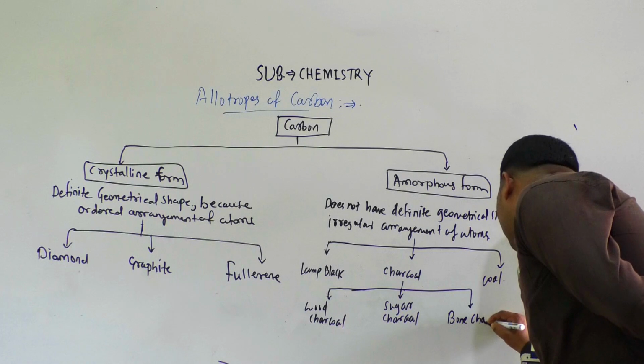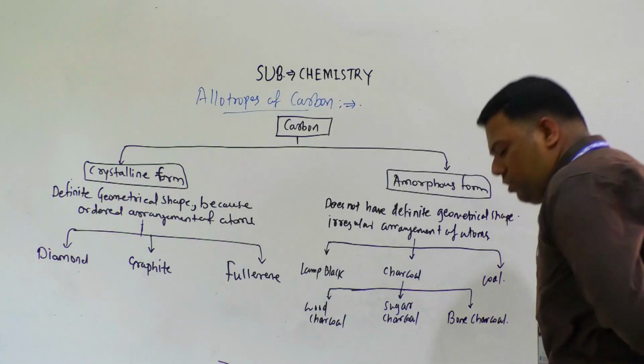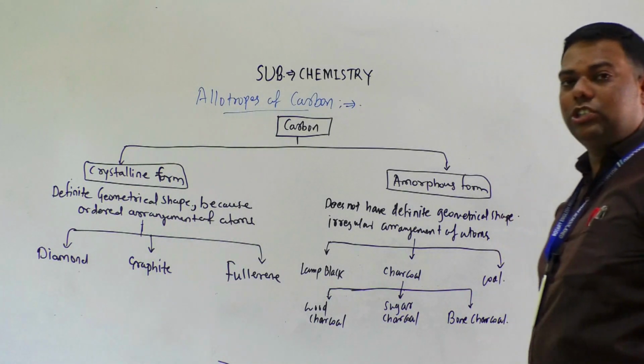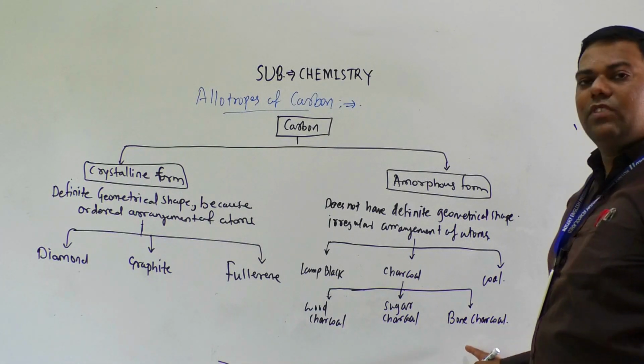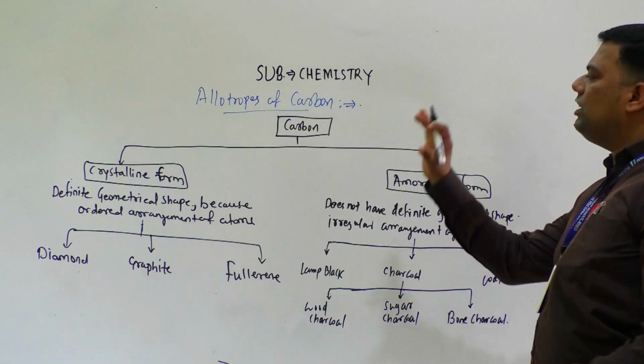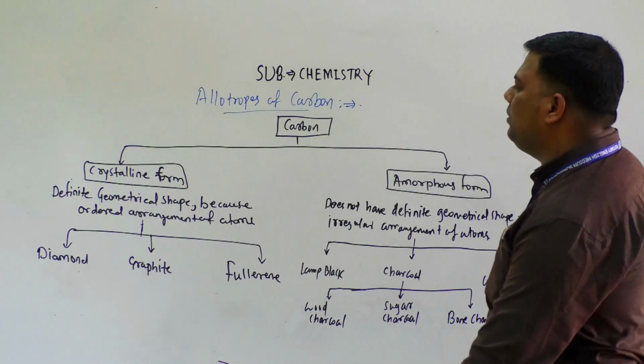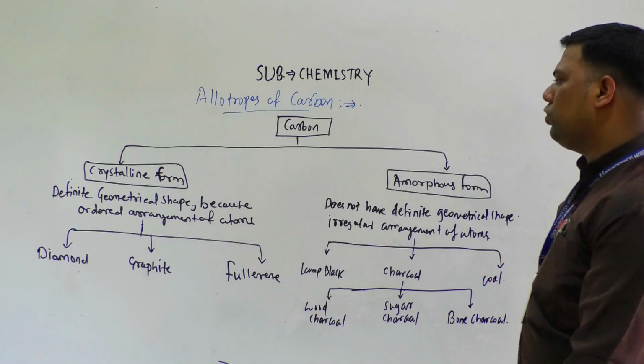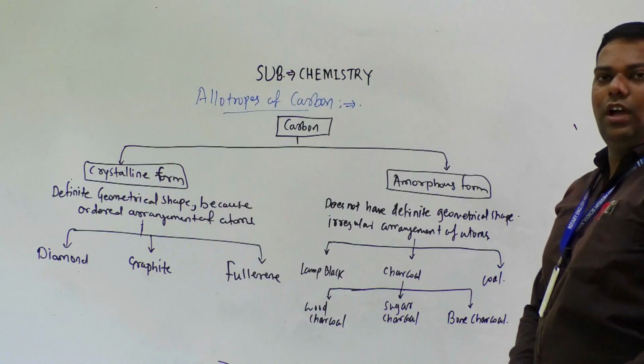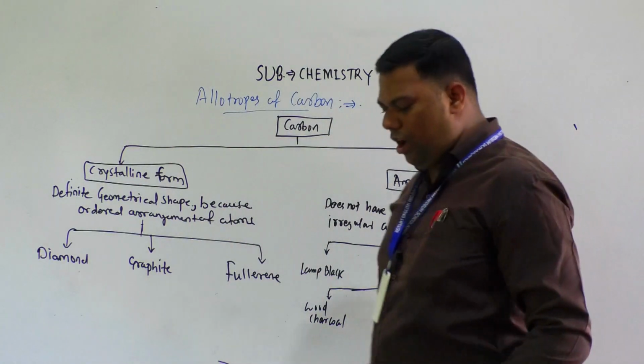Bone charcoal, or we can write here animal charcoal. So these are allotropes of carbon, crystalline and amorphous. I hope you understood this all.